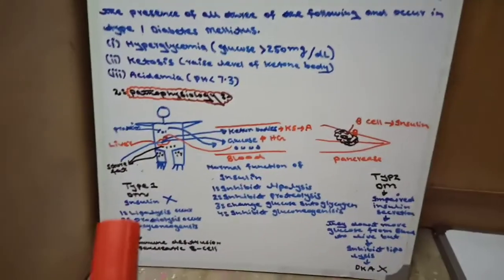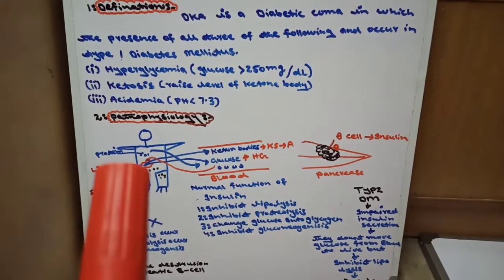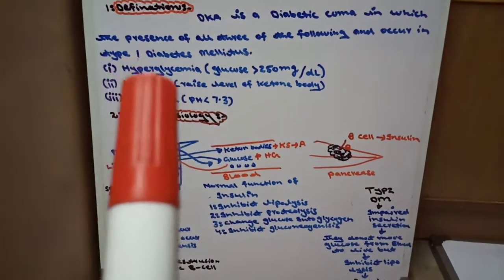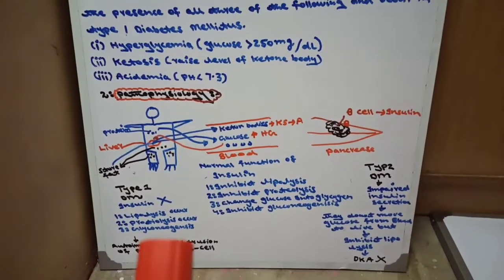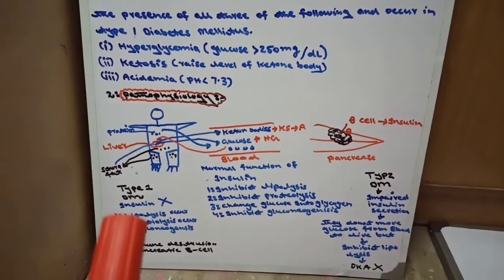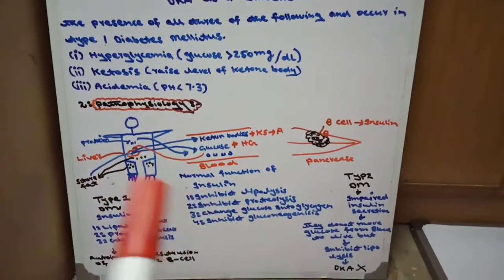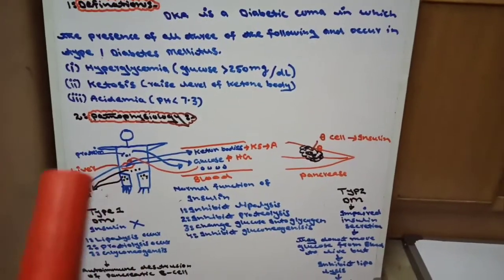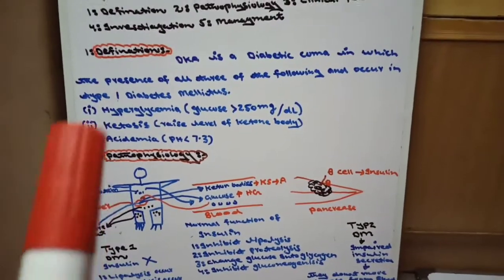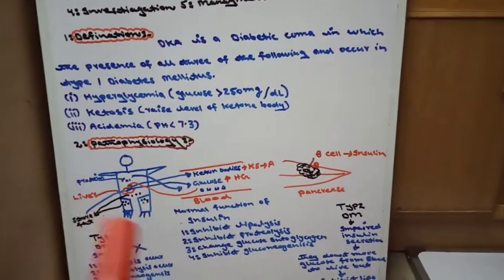Number 2, proteolysis occurs. Protein comes to the liver and changes into amino acid, and amino acid changes into glucose, again causing hyperglycemia. Number 3, gluconeogenesis occurs, meaning lipolysis and proteolysis. This is the pathophysiology. Now, in type 1 diabetes mellitus, the diabetic ketoacidosis, all 3 things, hyperglycemia, ketosis, acidemia, occur in type 1 diabetes mellitus.